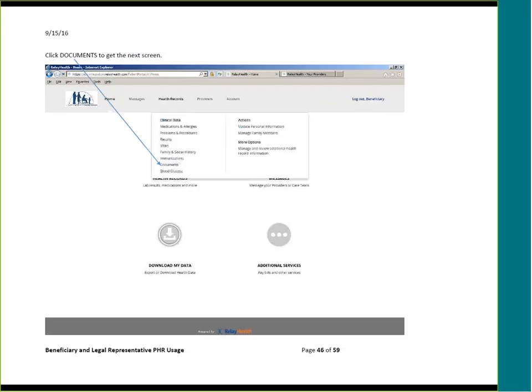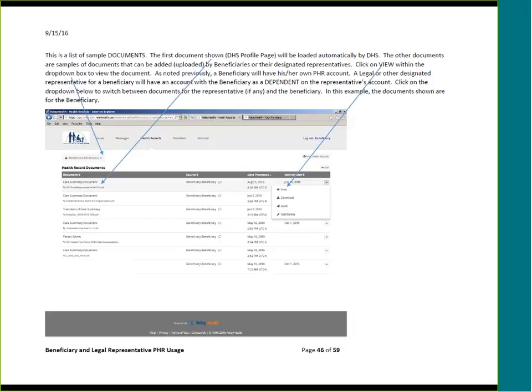Click Documents to get to the next screen. This is a list of sample documents. The first document shown, the DHS profile page, will be automatically loaded by the Department of Human Services. The other documents are samples of documents that can be added or uploaded by beneficiaries or their designated representatives. Click on View within the drop-down box to view a particular document.